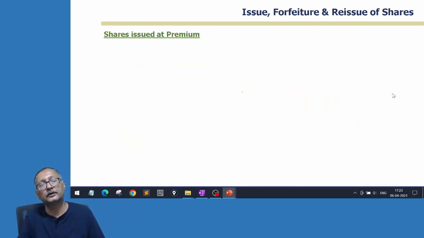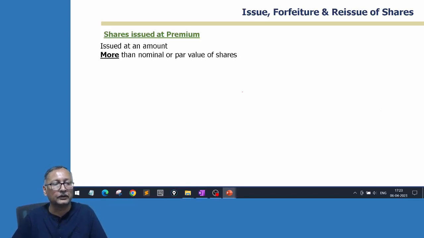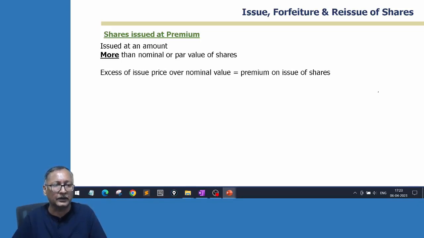Now we come to a situation where shares are issued at a premium. Issued at a premium means excess money collected over the face value. When the issue amount is more than the face value or par value of the share, that is called premium. So the excess issue price over the nominal value is the premium value. So let's say face value 10 rupees, issue price 12. This additional 2 rupees is premium.